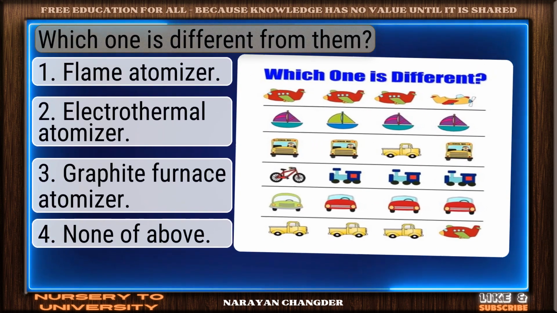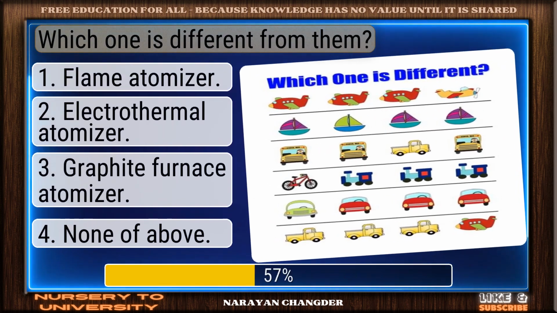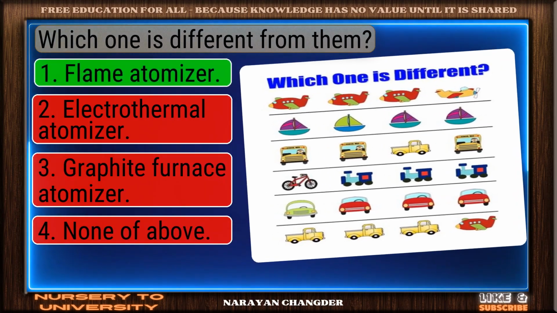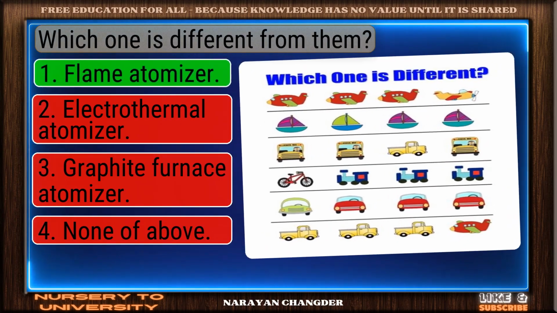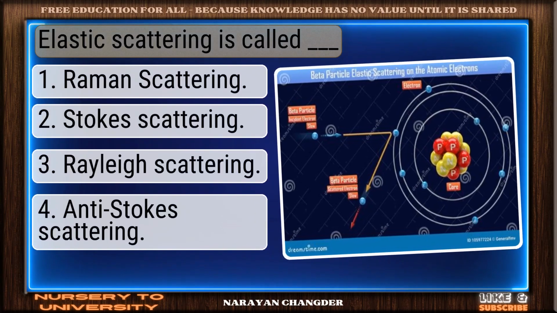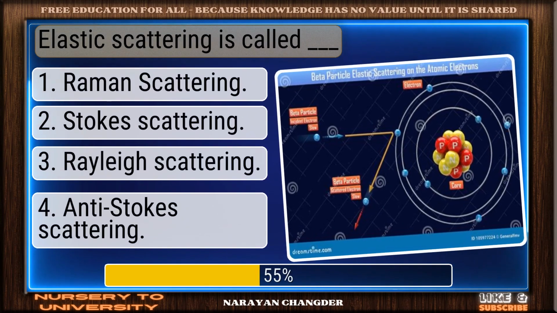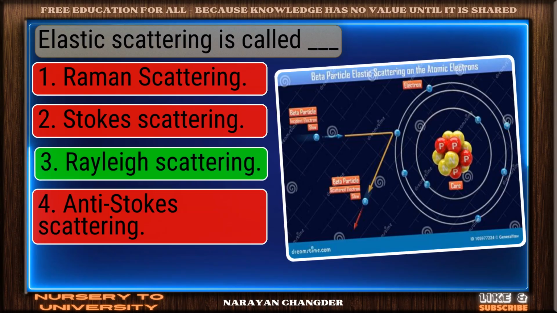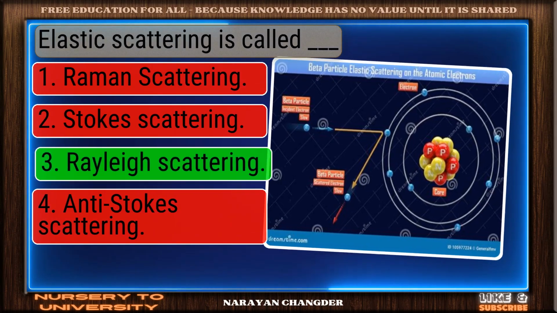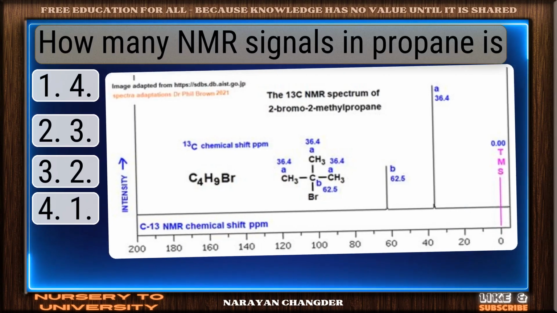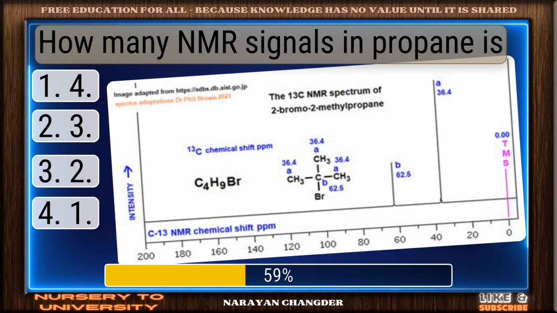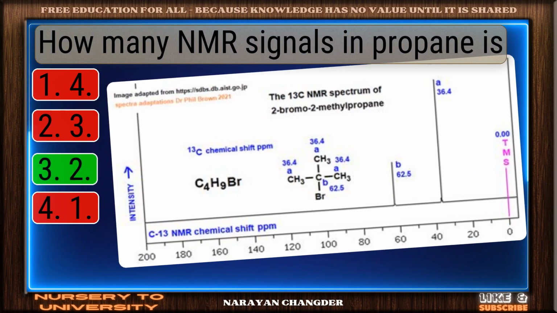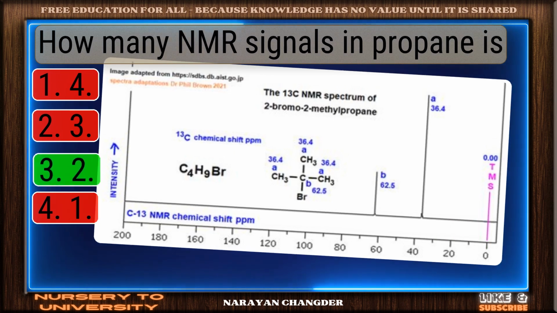Which one is different from them? Excellent. Flame atomizer is a brilliant choice. Elastic scattering is called dash. Correct response. Rayleigh scattering is the most accurate answer. How many NMR signals in propane? Well picked. 2 is the correct answer.